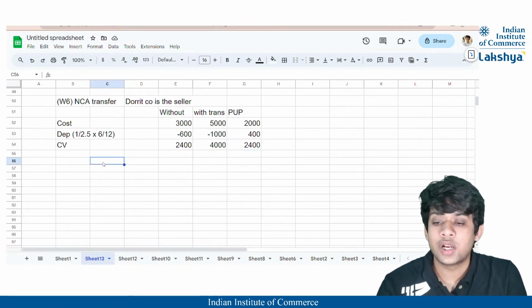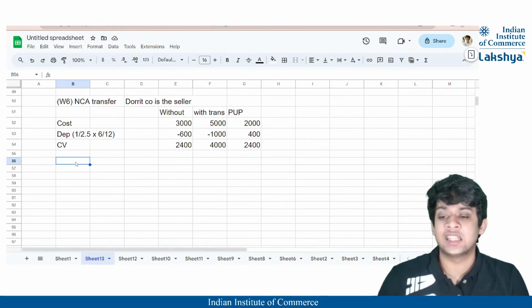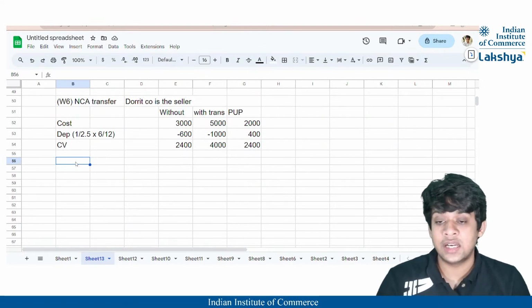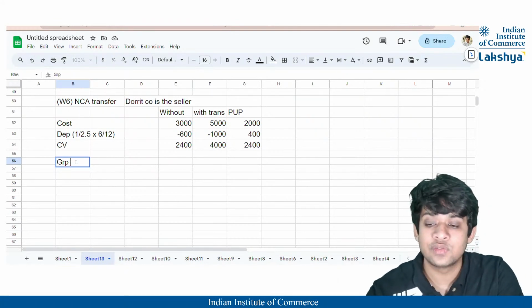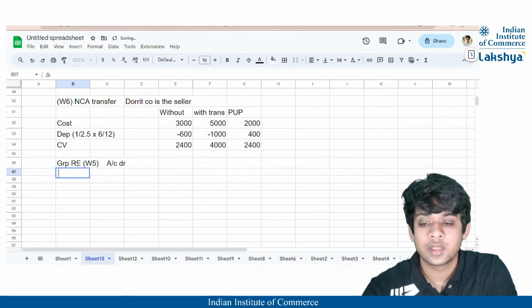So here, what adjustments do we need to make? Firstly, we'll pass the journal entry, because Dorrit Company, that is the parent company, is the seller here. This shall be reduced from the group retained earnings, that is our working note 5. So group retained earnings account will be debited, right?